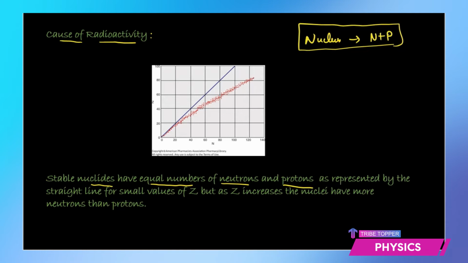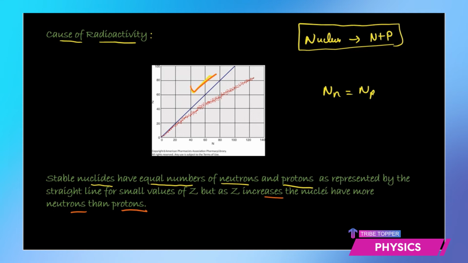But as long as the number of neutrons is equal to the number of protons, the ratio is constant. That's 1 is to 1. The nuclides are stable. So you can see this blue line, right? That indicates a straight line, linearity between the number of protons and the number of neutrons. But as your Z increases, some nuclei have more neutrons than protons, or some nuclei may have more protons than neutrons. That gives rise to an instability of the nucleus.